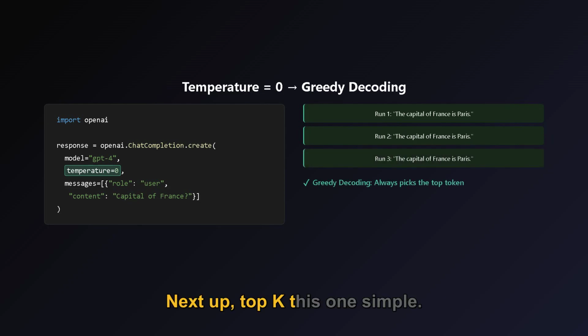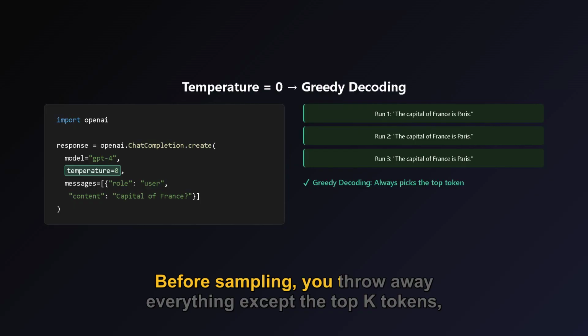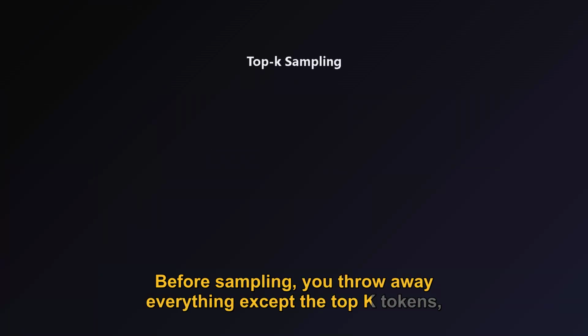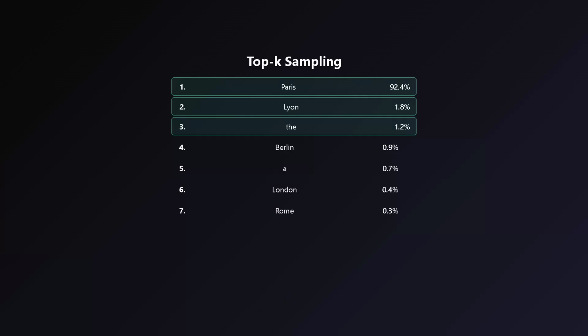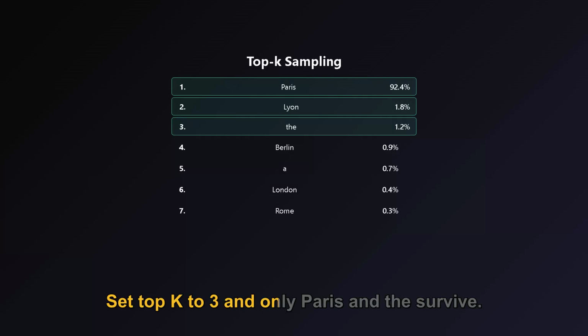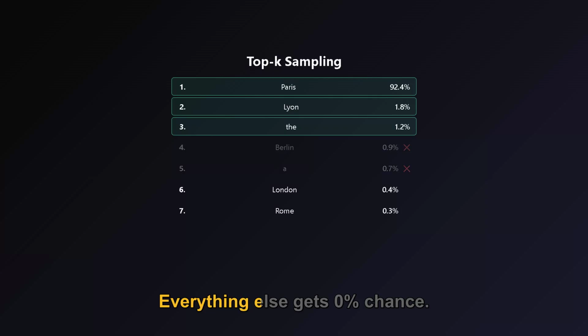Next up, top K. This one's simple. Before sampling, you throw away everything except the top K tokens, then pick from those. Set top K to 3 and only Paris and survive. Everything else gets 0% chance.